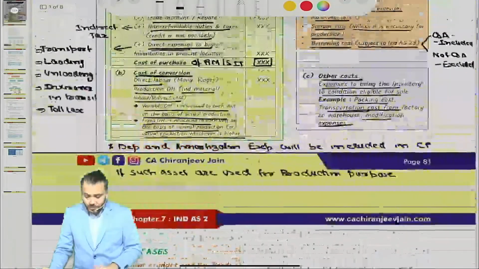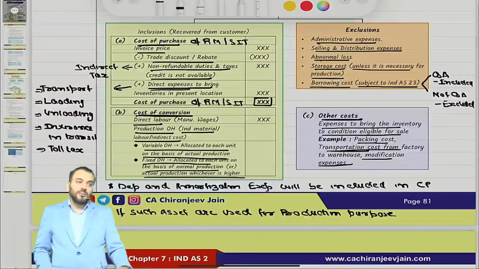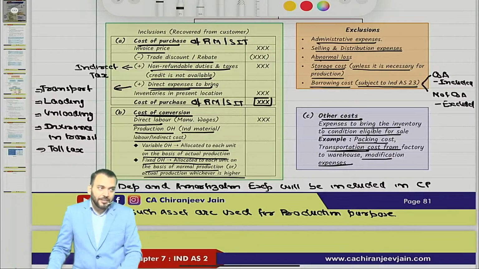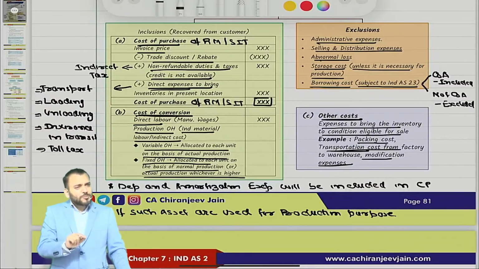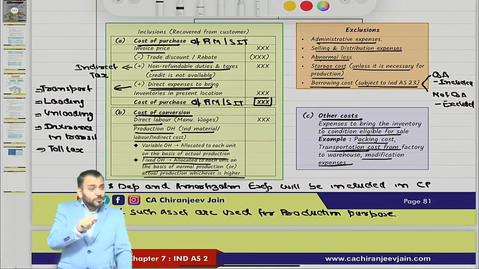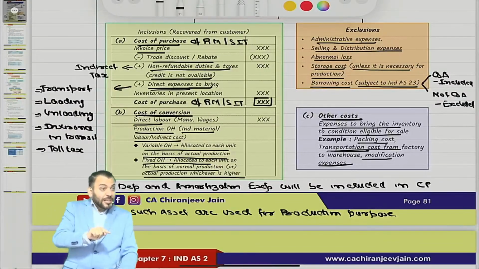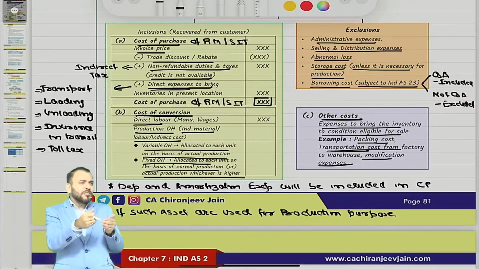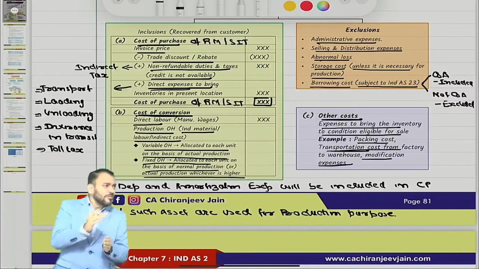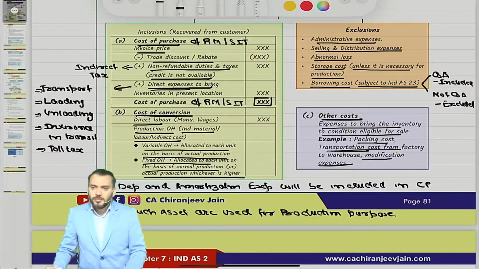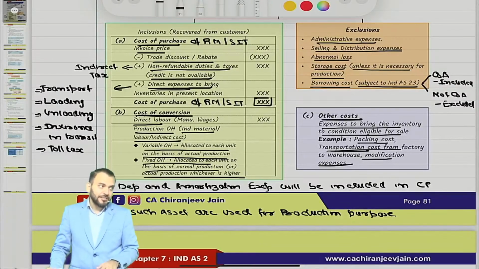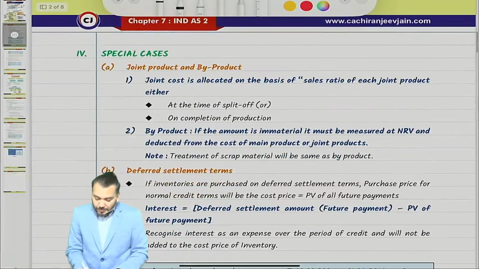Now, I hope you have understood about the cost price of inventory. With this we have discussed the cost price of stock in trade, cost price of raw material, cost price of WIP, and cost price of finished goods. WIP means 50% stage of production completed. Whatever cost is incurred and included will be the cost price of WIP. So with one discussion we have covered everything. Now there are some special concepts.